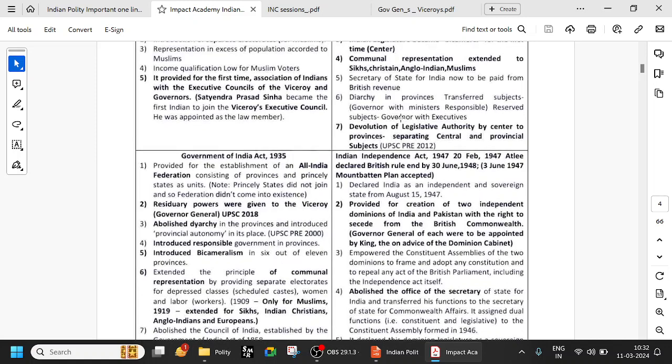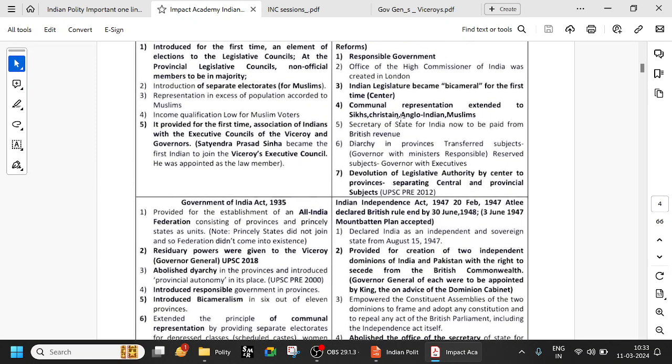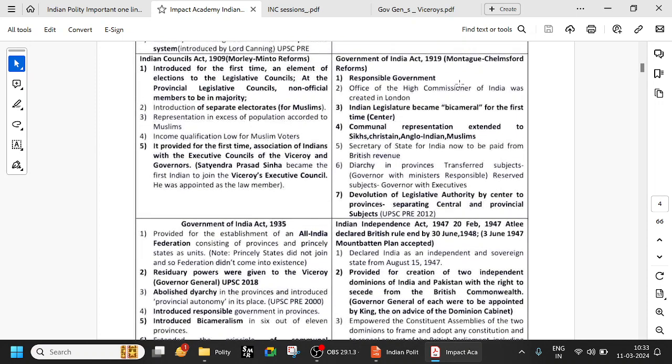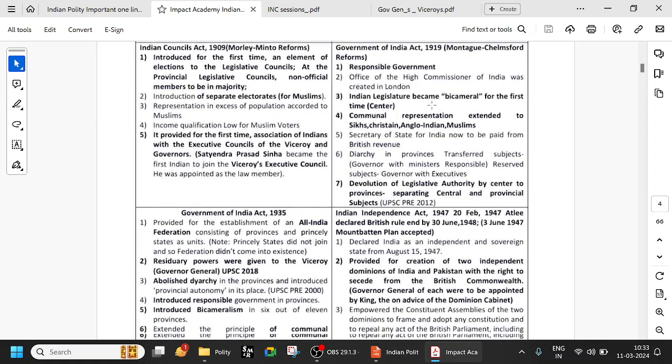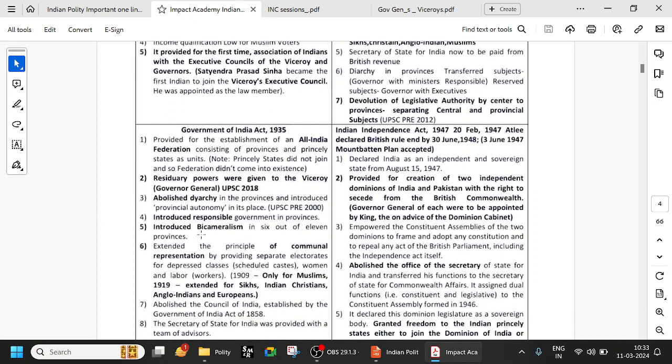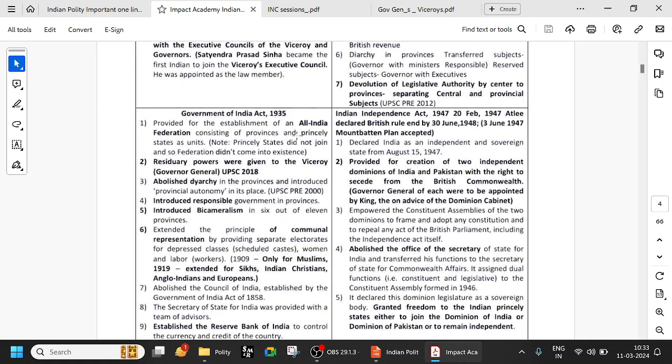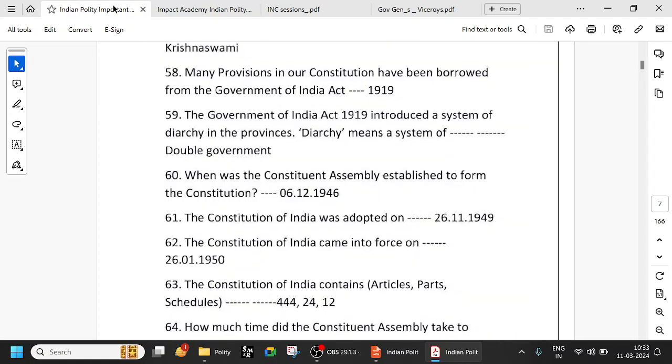Also, if you look at 1919, the Indian legislature became bicameral for the first time. This is also very important. Just like how you have separate electorate for Muslims in 1909, it became bicameral for the first time in 1919. And in 1935, that bicameralism was extended to 6 out of 11 provinces. That is in 1935. So all these are very important points.